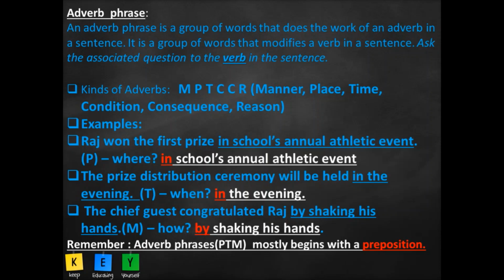Won what? We are not talking about that. Won where? Won in school's annual athletic event. So, this particular adverb would be your adverb of place because it is telling you about the prize being won in school's athletic event. Where did he win the first prize? It is telling you of the place. So, where? In school's annual athletic event.